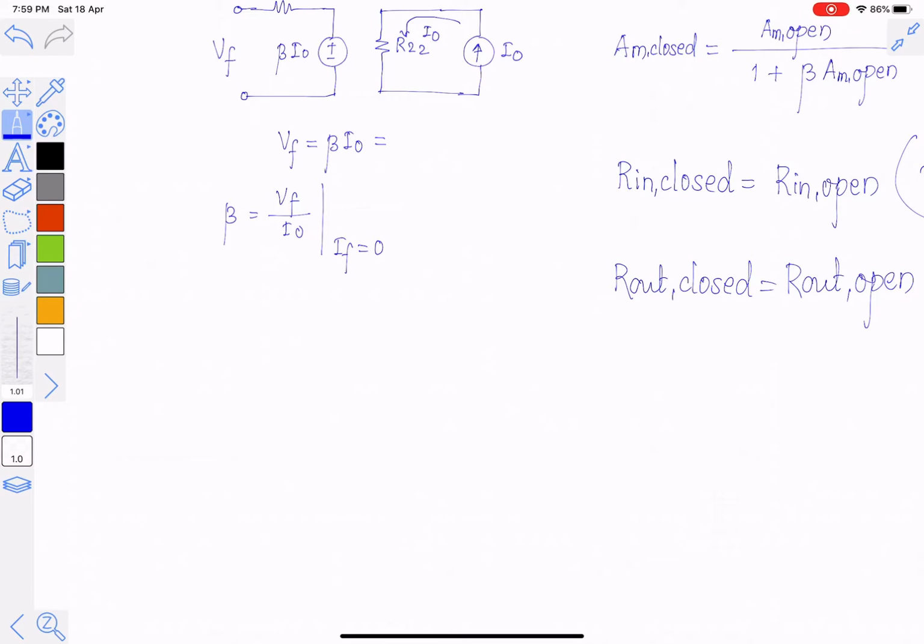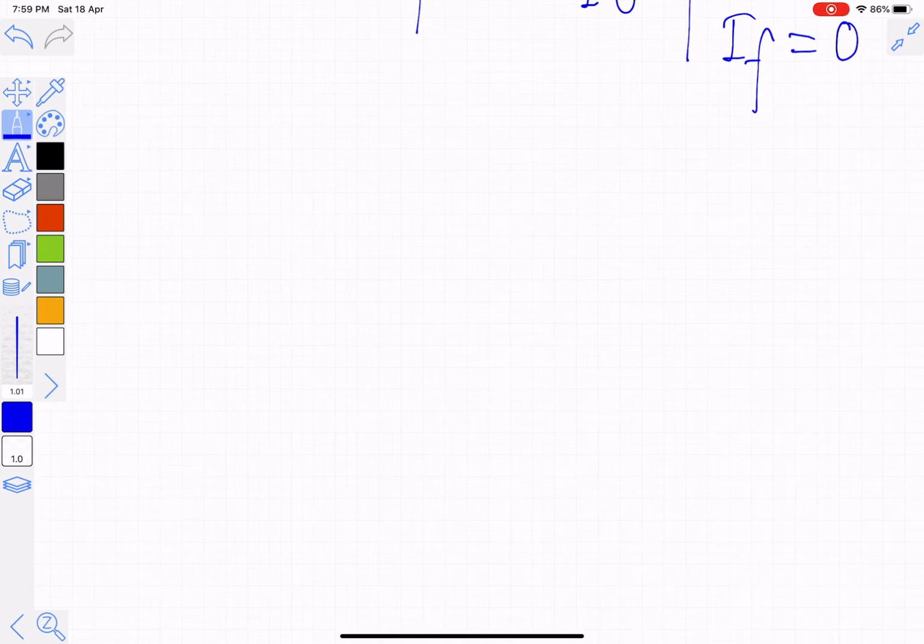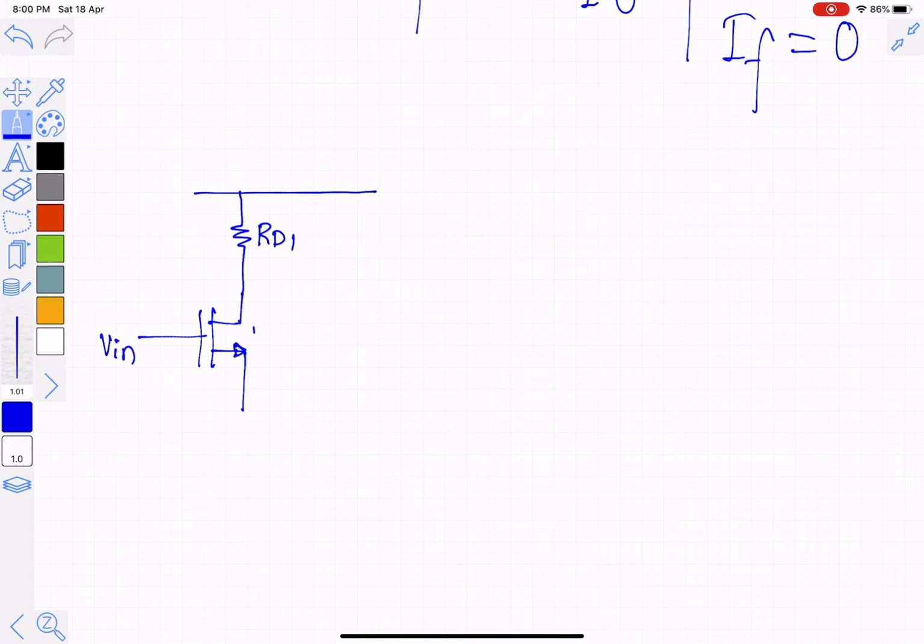We will take here the circuit. So suppose we have this is RD1, this is V in, this is the transistor M1, its series resistance is say RES1.